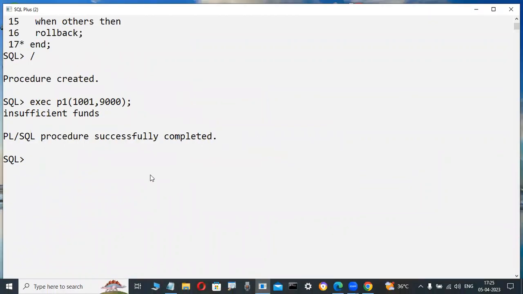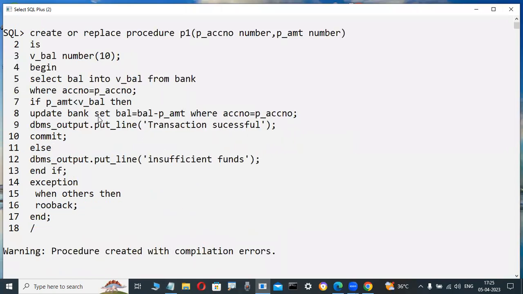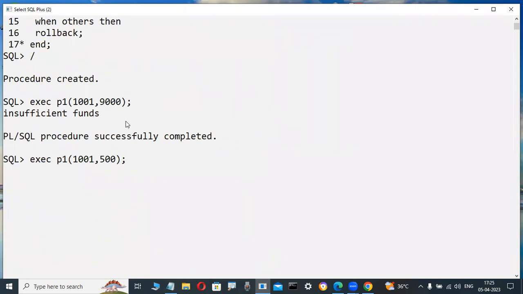Suppose now I put an ATM card in the ATM machine, my account number 1001, scanning. Here I try to withdraw 500 rupees, for example. Whenever I try to withdraw 500 rupees, it is possible. Why? Because 500 is less than 2,000. That's why the user entered amount is less than the available balance, which is 2,000 rupees in my account. Then the update is affected.